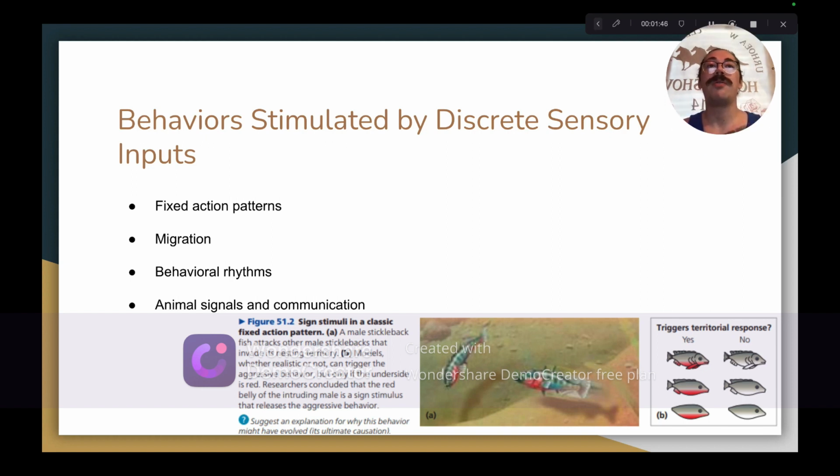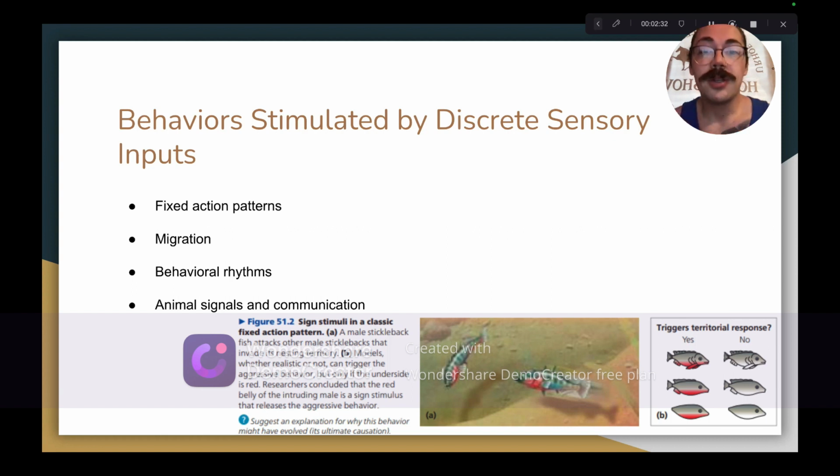Which brings us to behavioral rhythms. Biological clocks control many facets of animal behavior, and circadian rhythms are biological clocks based around 24-hour intervals that are typically influenced by environmental cycles of light and dark. However, the rhythm can be maintained in the absence of environmental cues. Circannual rhythms are biological rhythms that are influenced by the variations in available daylight that come with the changing seasons, and these rhythms influence behavior such as migration and reproduction.